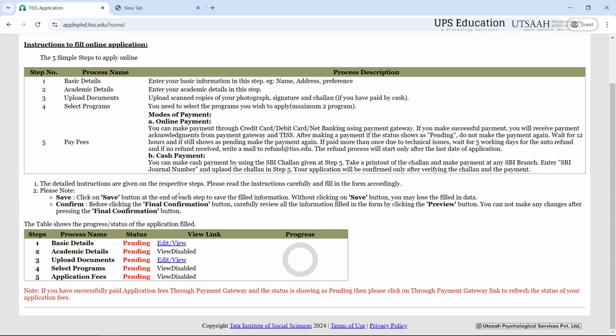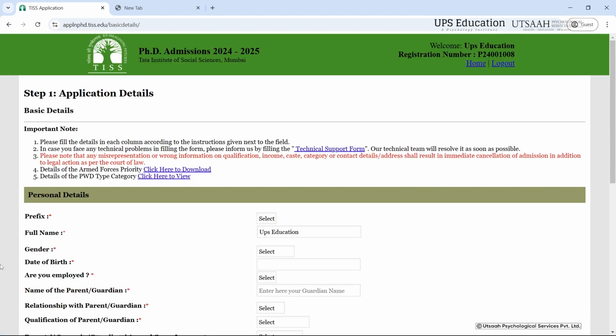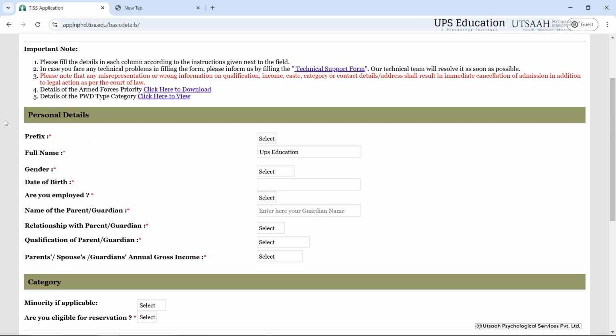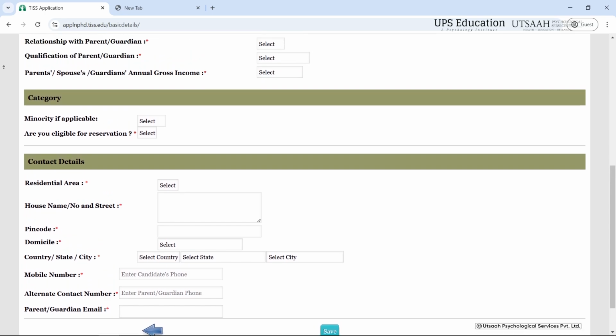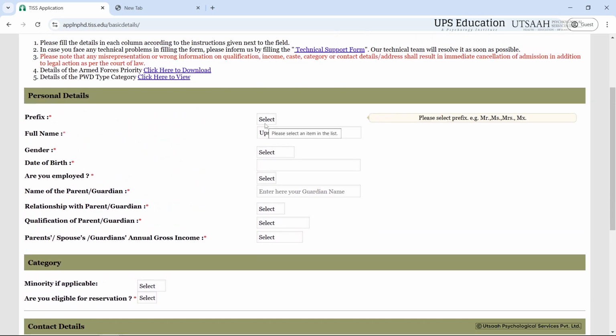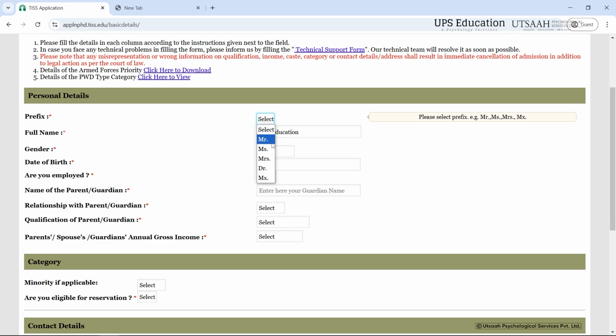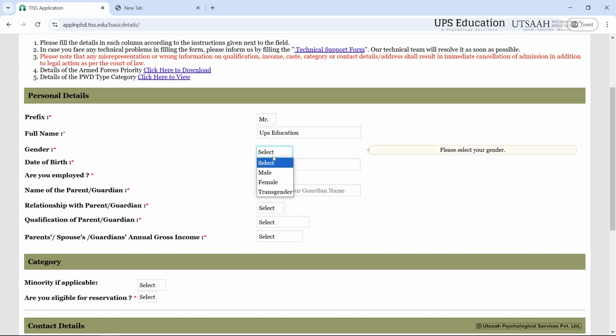And then as we can see that there are instructions written. You can just read carefully all of the instructions, and then from here you just have to click on the basic details. Okay, that is the first step of the form filling process. Here you have to fill your personal details, category, contact details, and here I am filling my details. You just have to fill your own. You just select the prefix, then after that you just have to write your name, then gender.